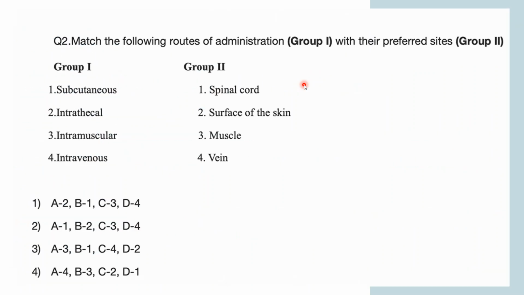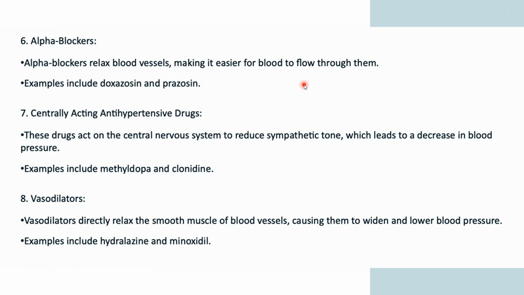Now coming to another three classes, that is alpha blockers. Alpha blockers relax blood vessels, making it easier for blood to flow through them. So they are also relaxing the blood vessels and making it easy for the blood to flow through them. These include doxazosin and prazosin.